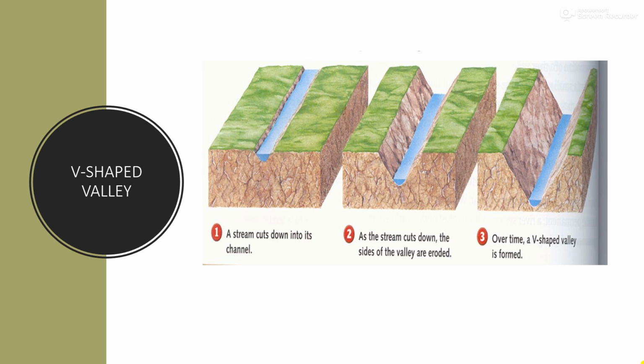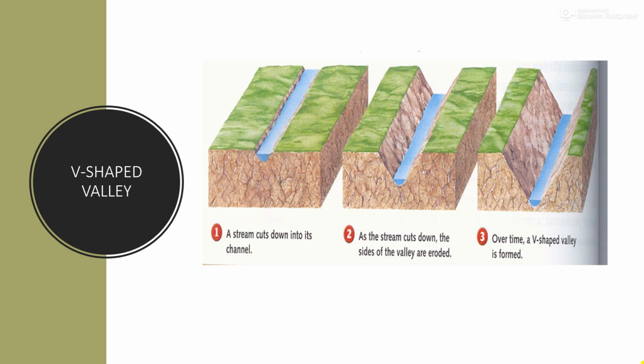The erosional work of the river results in the widening and deepening of the river valley, and such a valley is called a V-shaped valley. In hilly areas the river moves swiftly, and there is more erosion and transportation of sediments and practically no deposition, which forms a V-shaped valley.